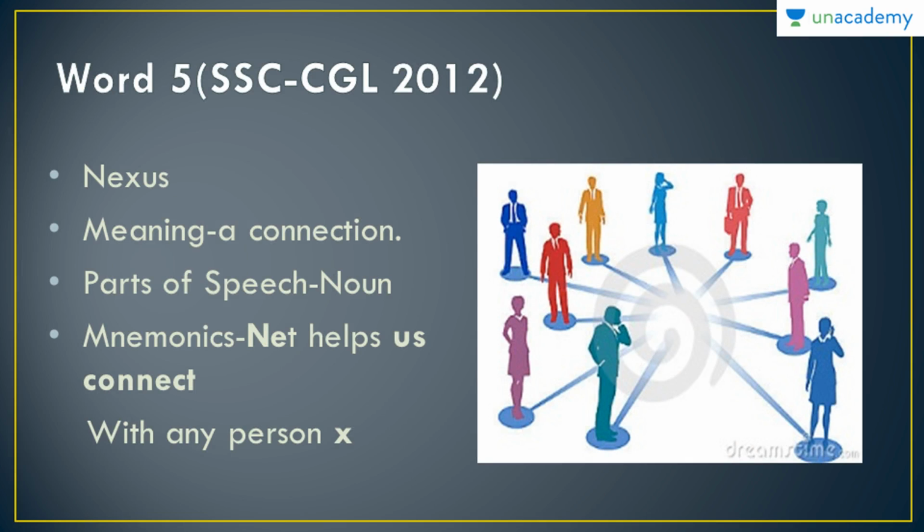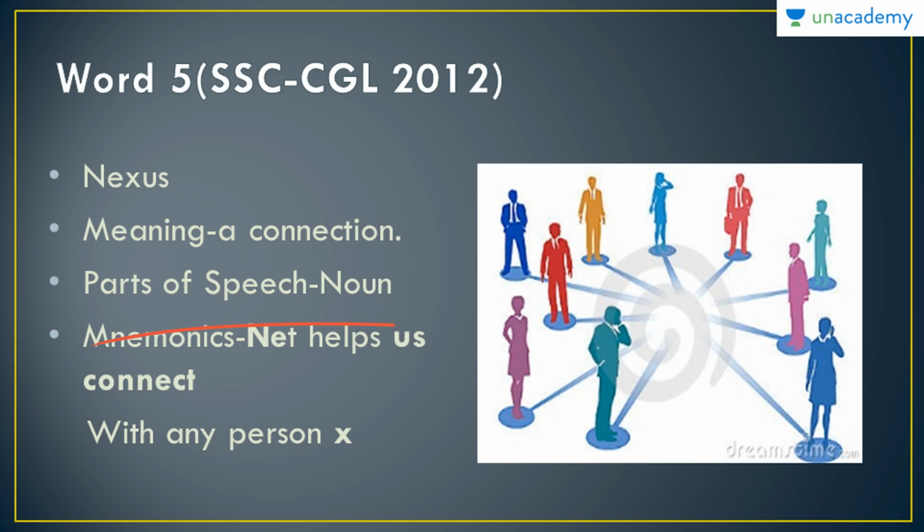Moving on, our fifth word, again from SSC CGL 2012 examination, is nexus. Nexus means a connection. Whenever there is a connection between two people or two things, or a connection that is there in a setup, a technological setup, all those kinds of things can be termed as a nexus of things.